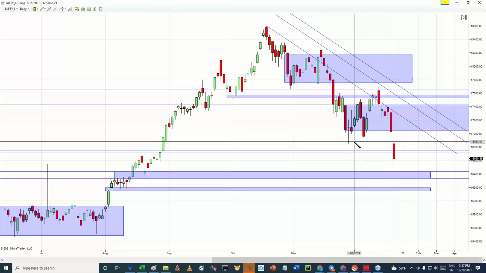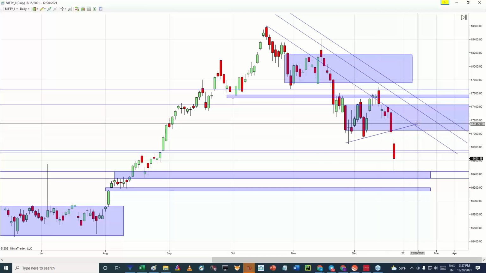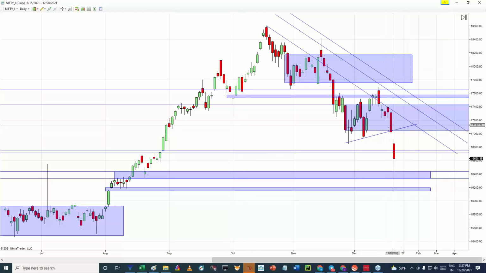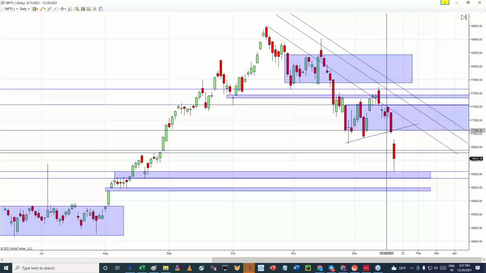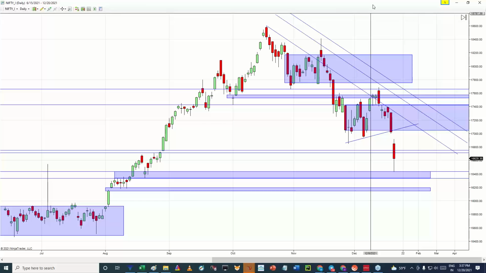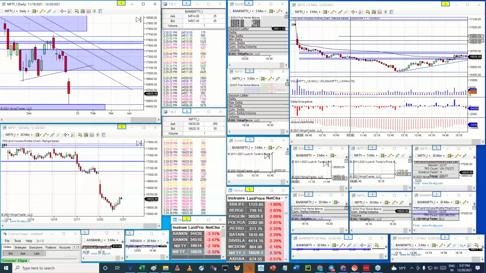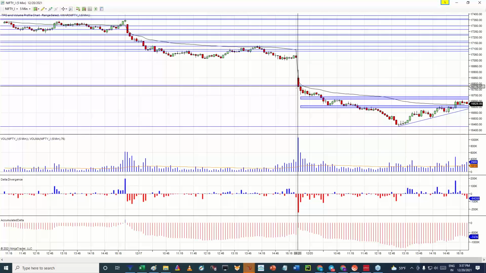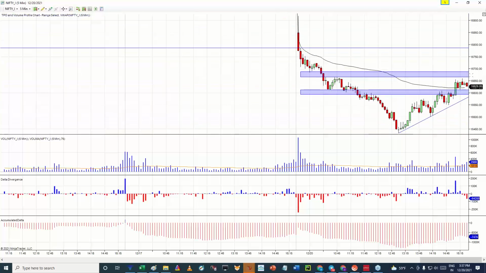In fact, this was the last area of support in case of Nifty, and this was a dynamic support area, which Nifty ultimately broke today by opening with a good gap down. In the first 5 minutes there was a very high negative delta. There was huge selling in the first 5 minutes, and after that Nifty simply kept on trending in the downward direction only, right? So that's what has happened in case of Nifty today.